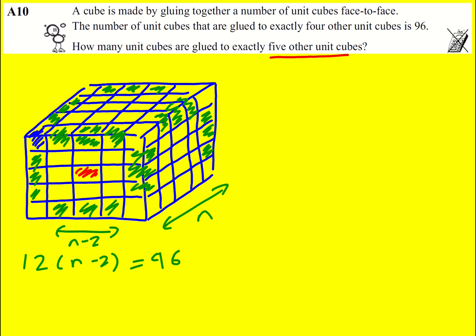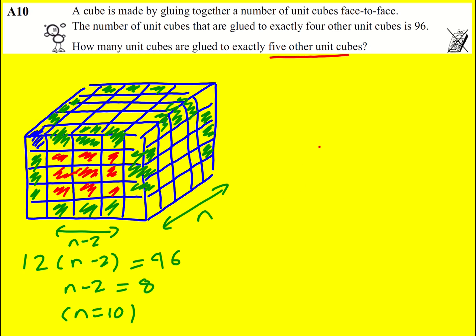So that means I can work out the length of my cube. n minus 2 is going to be 8, and so n is going to be 10. This is a 10 by 10 by 10 cube. So how many are glued to exactly 5 other unit cubes? It's going to be the faces, but not the ones around the edge or the corners.